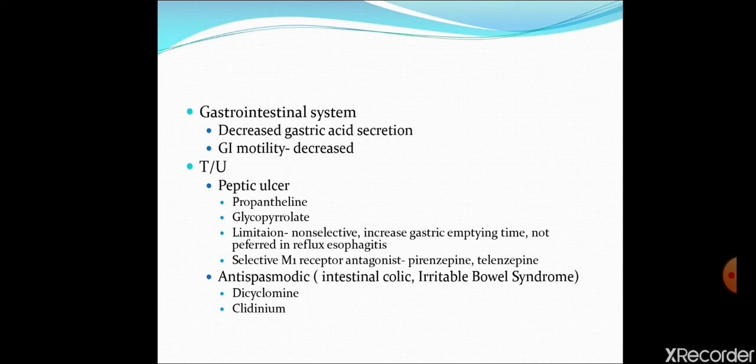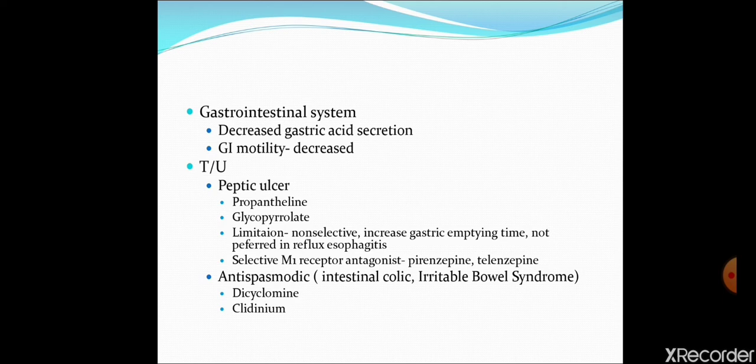Apart from being non-selective, they increase gastric emptying time, because as we have discussed, they cause relaxation of intestinal muscles. So food remains in the stomach for a prolonged time.